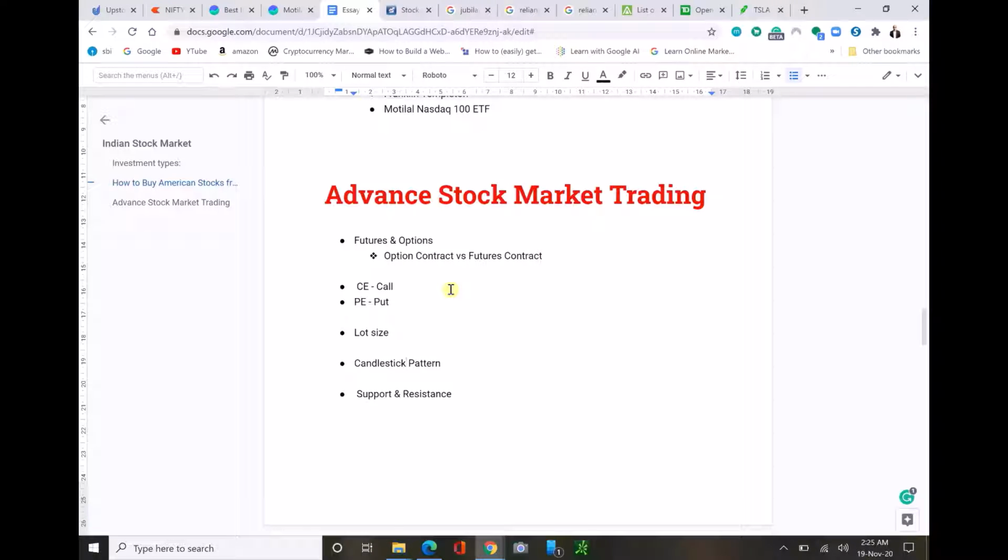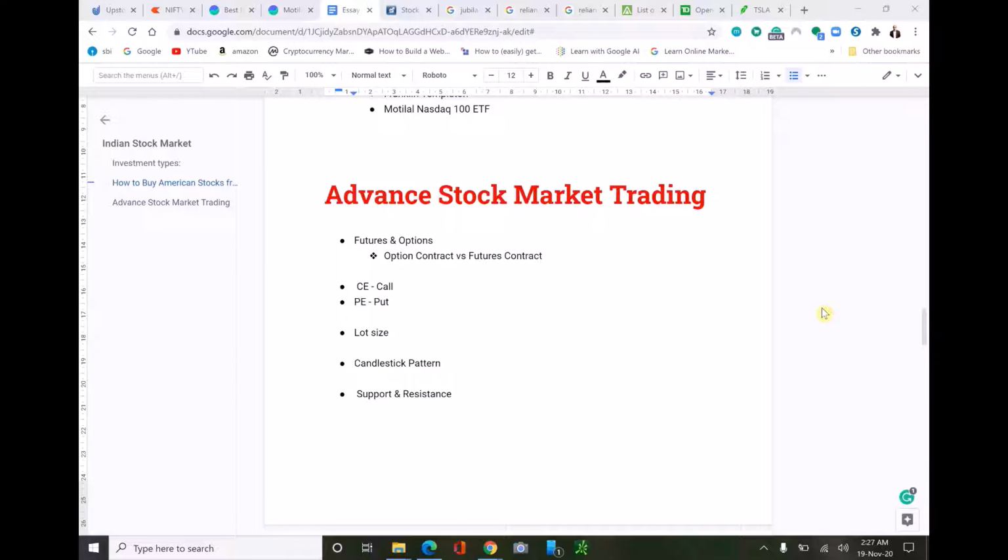If you want to buy the house, you will just pay 5,000 or 10,000 rupees to the person and you will reserve your thing. So if you want to buy a house but you don't want to pay any extra money, you can take the contract by just paying a premium. And if you want to buy the house in the 1 year, you can buy it. Otherwise you can leave it, you will just lose the premium instead of the whole money. So that's the thing you can use in the stock market here.